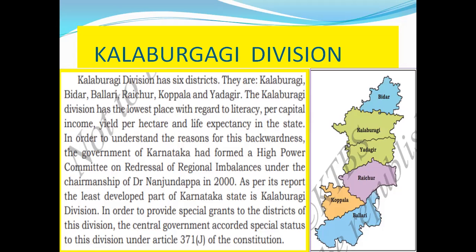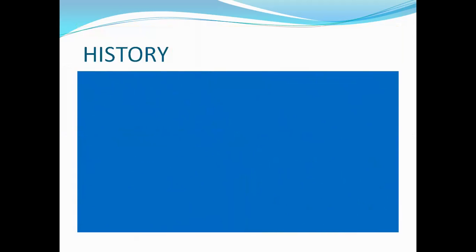So that's why the government has given special status under Article 371G of the constitution to this Kalburgi division. Okay, what is the history behind the Kalburgi division?